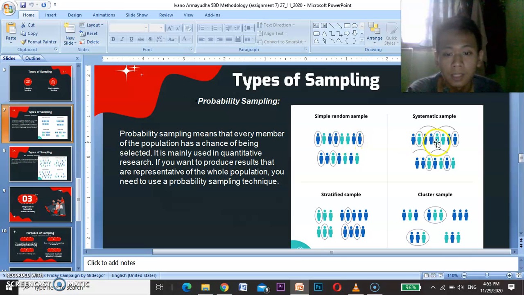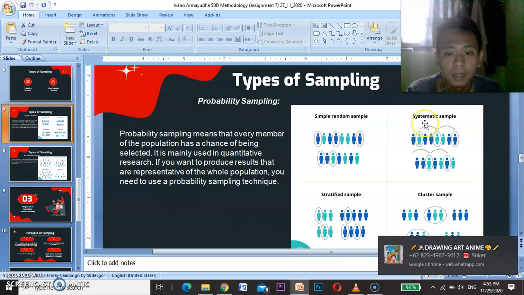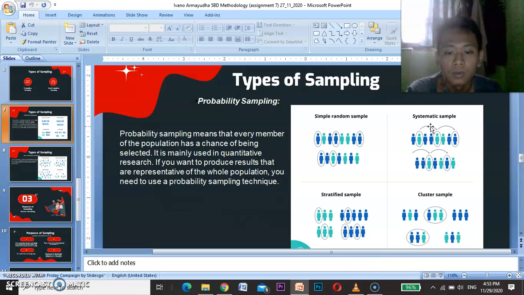For the second, a systematic sample is carried out systematically with a random initial process. Initially similar to random sampling, researchers number the entire population. The list of the population numbers is sorted, then the order of the numbers in the list is shuffled.